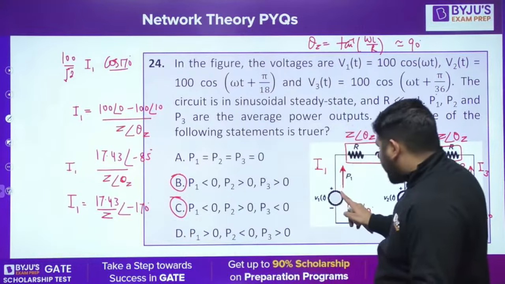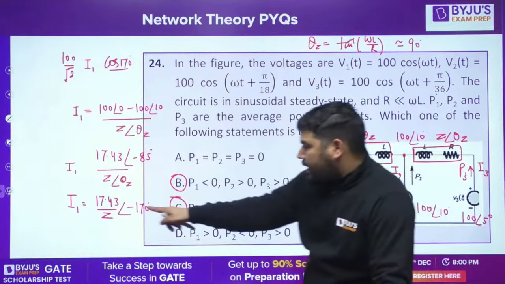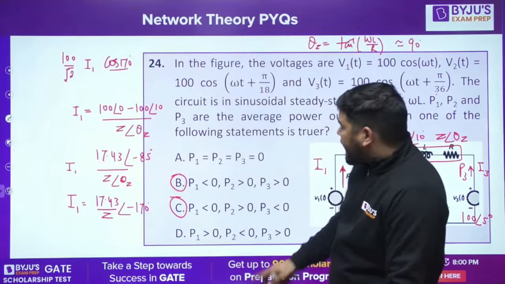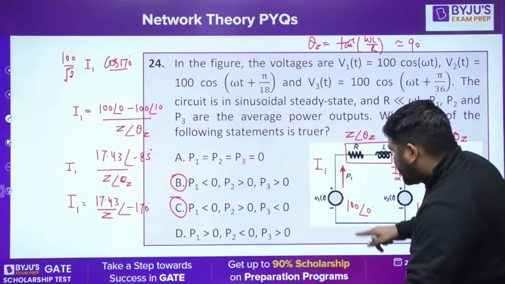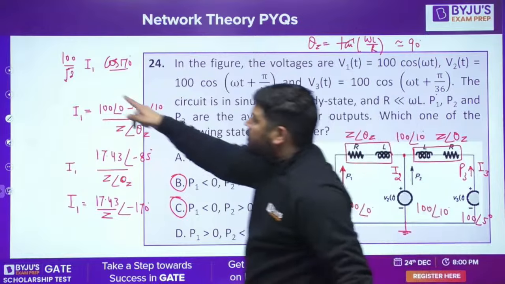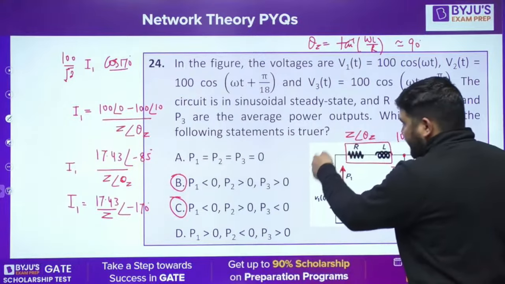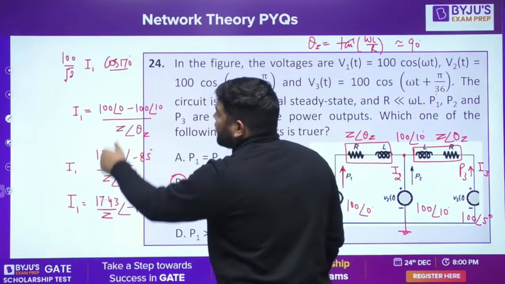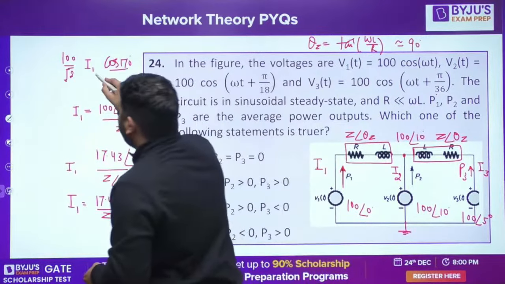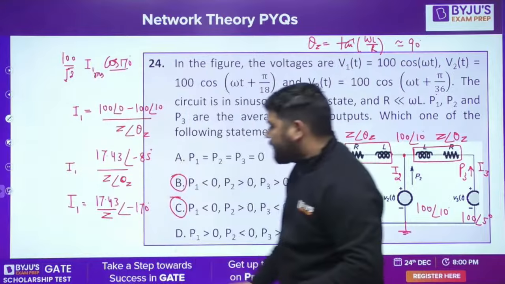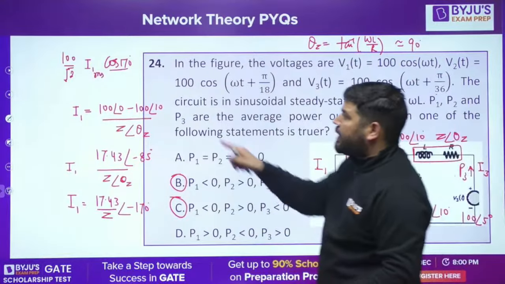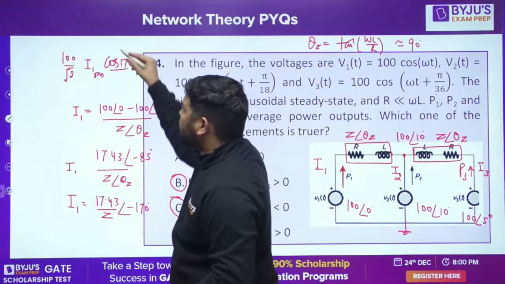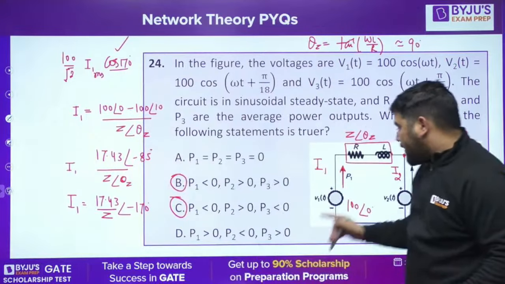Now this current, which is leaving this positive terminal, has angle minus 170. Now if I calculate the active power supplied by this source, the voltage RMS value is 100 by root 2 into the current RMS value. Let's say it's I1. This is the peak value, guys, divided by root 2 will be the RMS value. So that will be I1 RMS into cos of the angle between them. It is at 170 degrees, so cos 170 will be negative. So you can say that P1 will be negative.